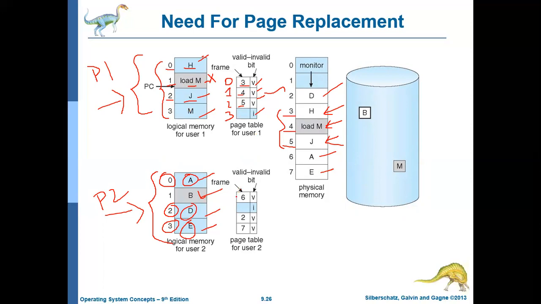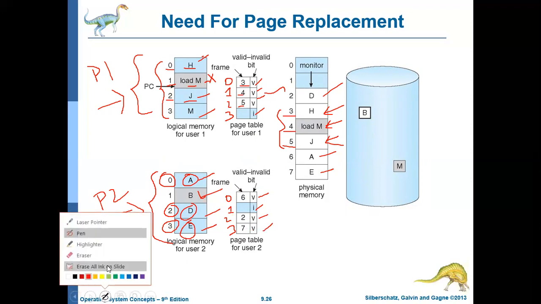Similarly, this is the page table for process 2. Page 0 is available in frame 6 and it is valid. What about page 1? It is not available and it is invalid. Page 2 is available in frame 2 and it is valid, that is, it is currently in the main memory. Page 3 is available in frame 7 and it is also valid. So this is the current state.